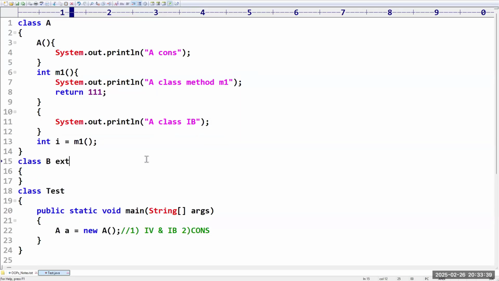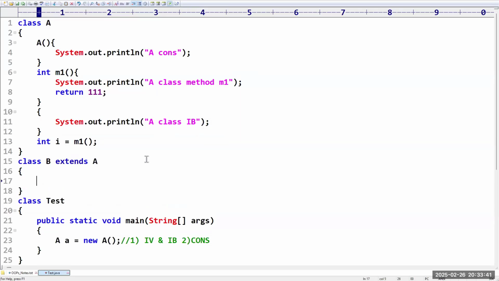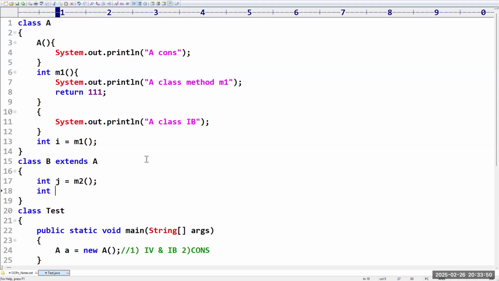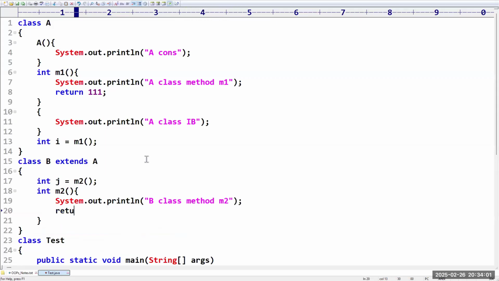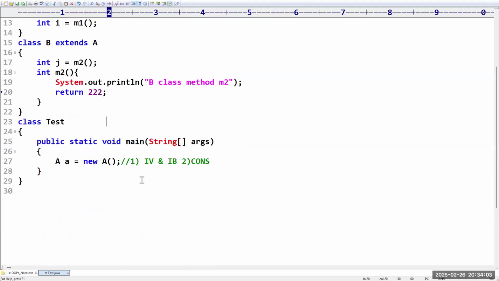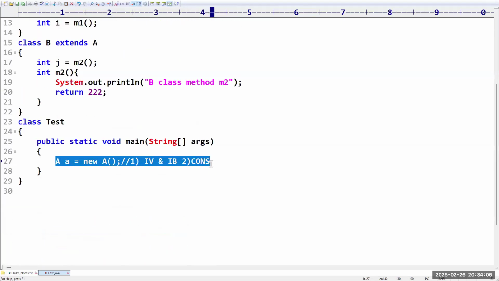Class B extends A. Inside this, as the first line, I'm taking int j = m2(), and an int m2 method. Inside that, system.out.println of "B class method m2", and it is returning 222. Now observe, I am creating an object for which one? B class. B b = new B(). Tell me what the output is, friends.